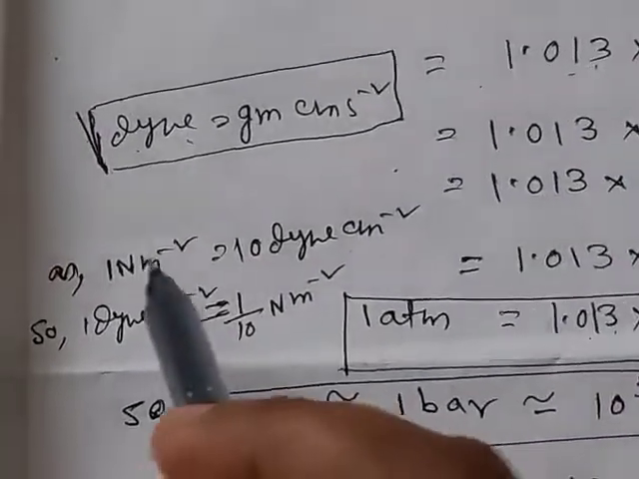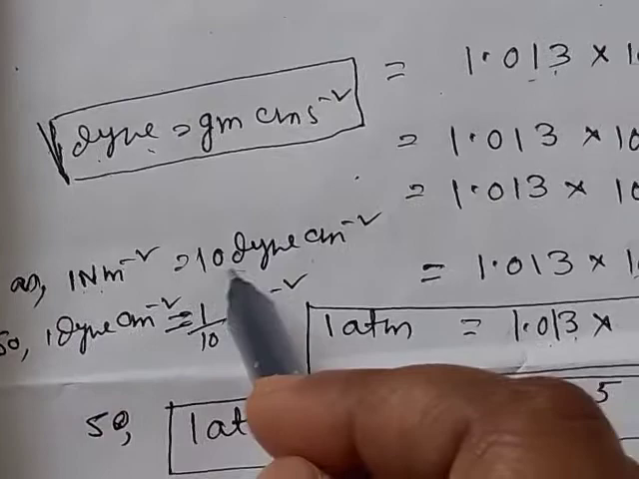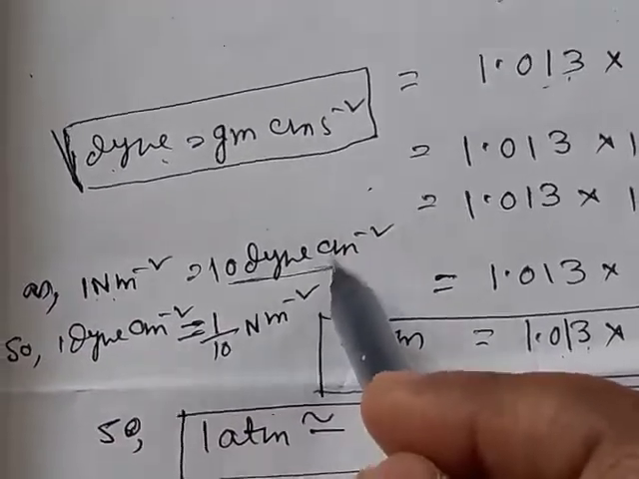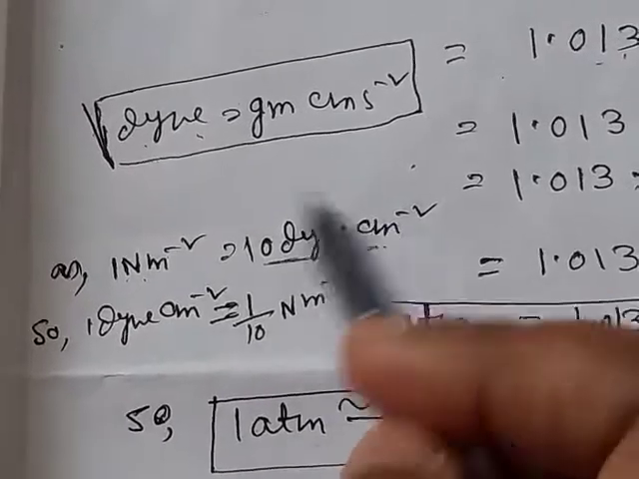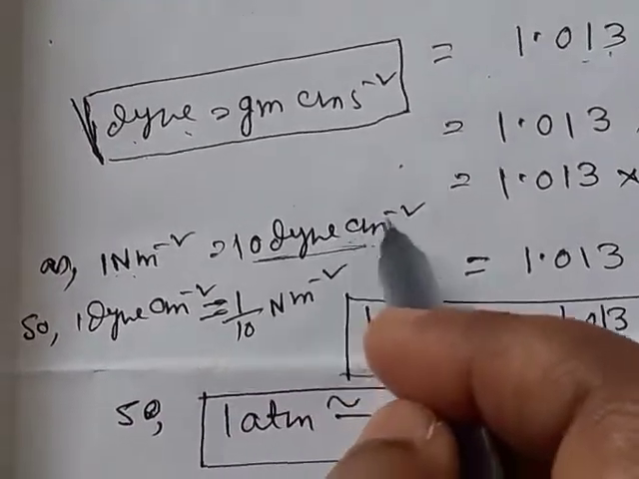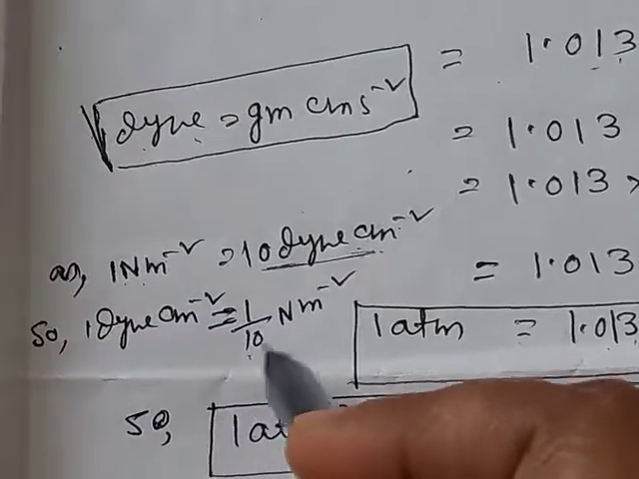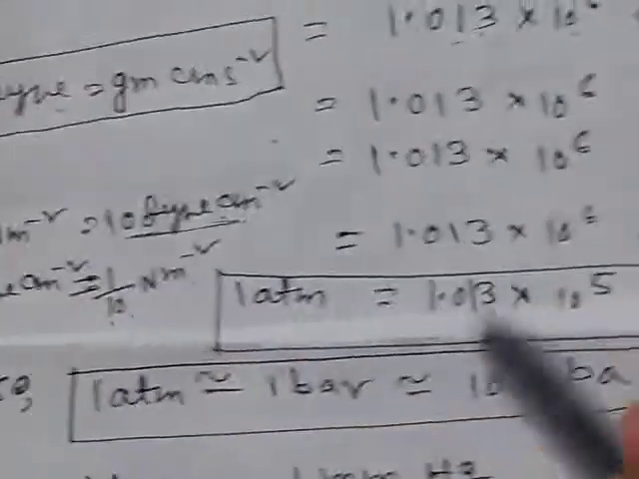Now 1 Newton per meter square is equal to 10 dyne per centimeter square, as we have proved it already. So 1 dyne per centimeter square is equal to 1 by 10 Newton per meter square.